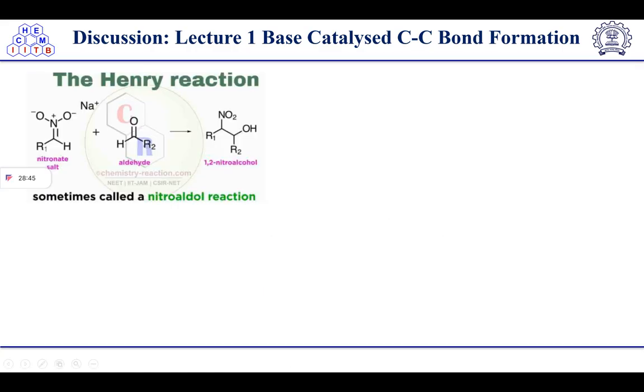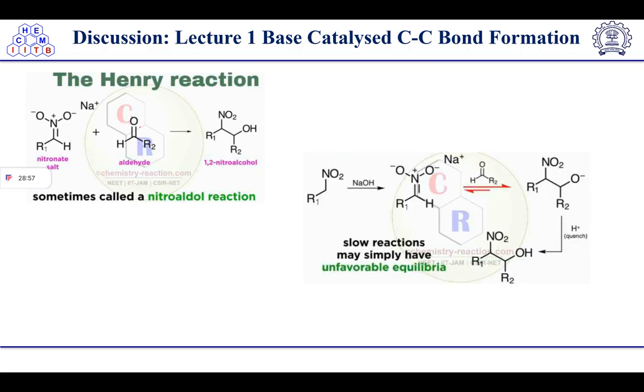Okay, so the next one is the Henry reaction. What's the difference between the Henry reaction, Knoevenagel, and aldol? In this case, you can see we have a nitronate salt. In the Henry reaction, we have a nitronate salt instead of the ketone or ester moiety. Here we have an aldehyde like in aldol, but in aldol both aldehydes are involved. But here we have a nitronate salt.